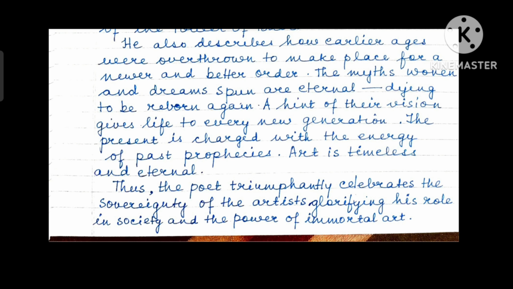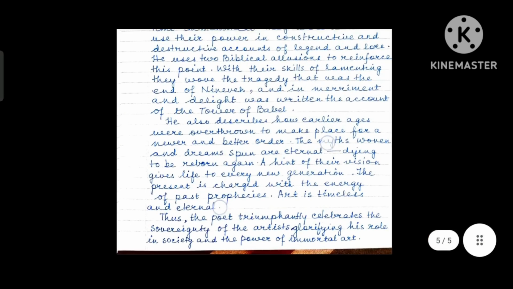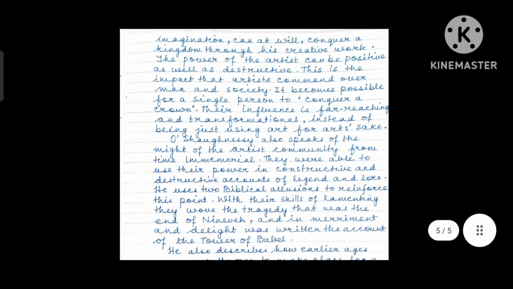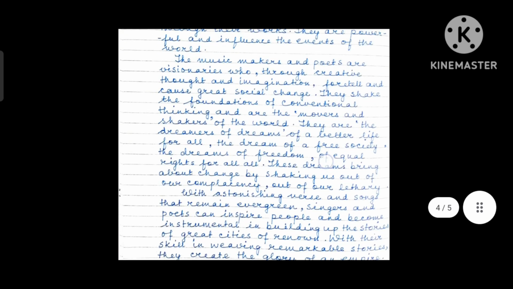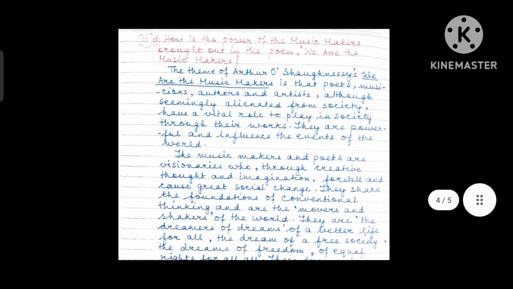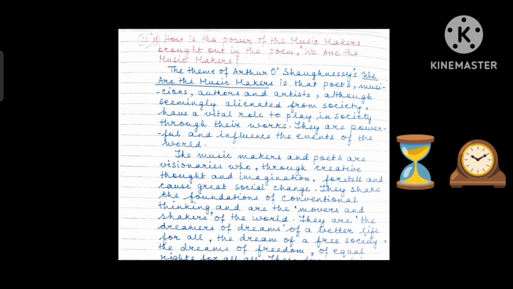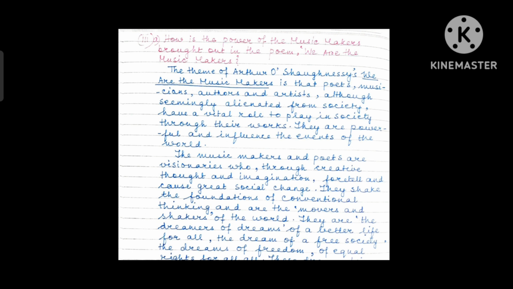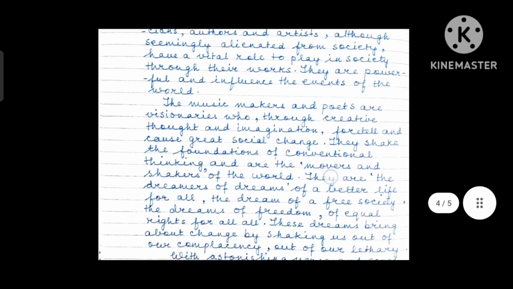My dear students, for a 10 marks answer, I have used two pages. So decide on your own. It will depend on your handwriting as well as time management. How much time do you have to write an answer in the examination hall? So there are many factors. Don't worry about all of them. Just focus on your preparation and read the text thoroughly.